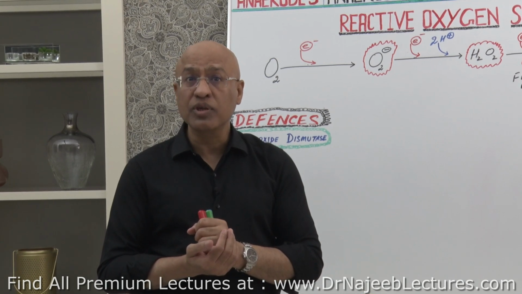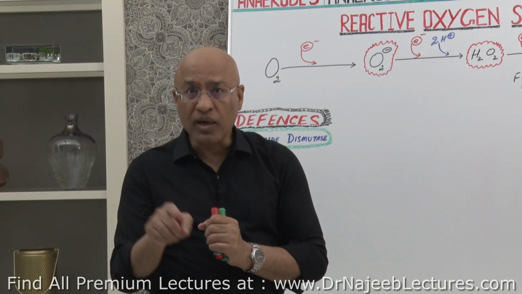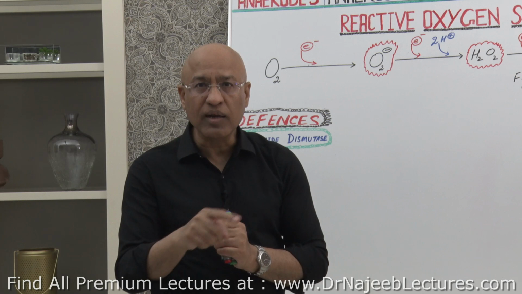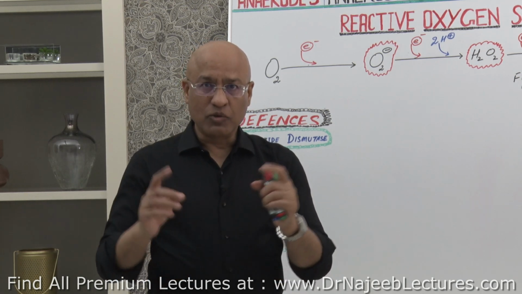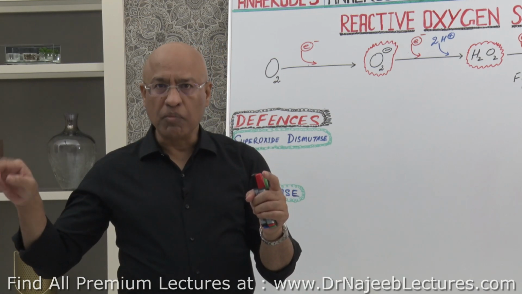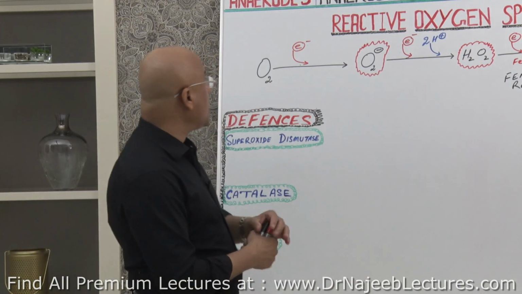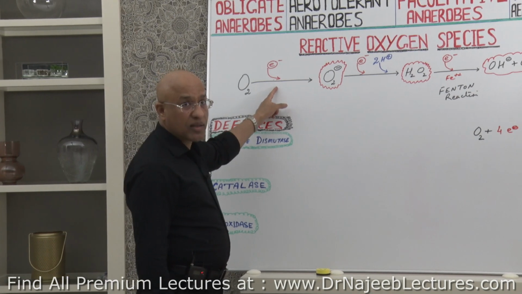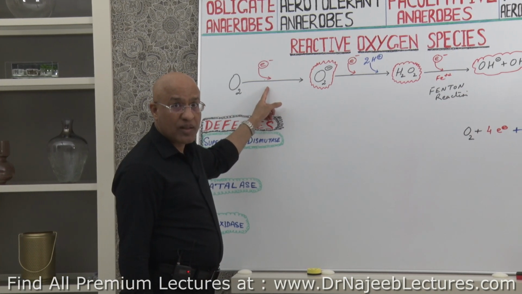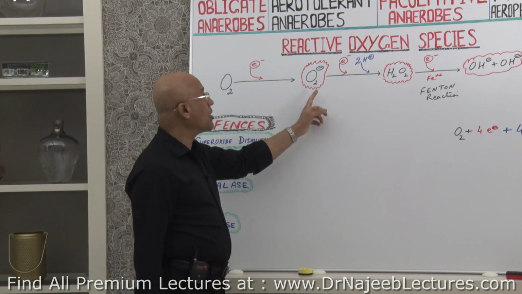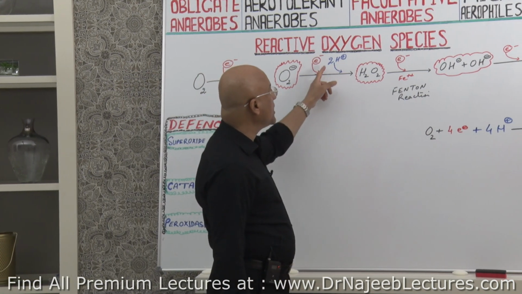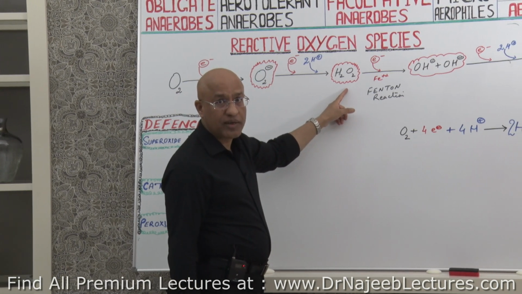Partially reduced oxygen is where the outer orbit has 1 free electron, right? So when you add one electron to molecular oxygen, it is partially reduced, right? Not completely reduced, and you end up with superoxide. One more electron with two hydrogens, you end up with hydrogen peroxide.